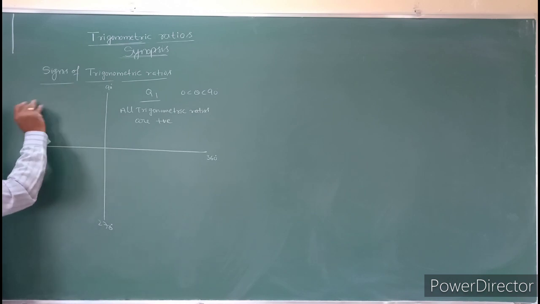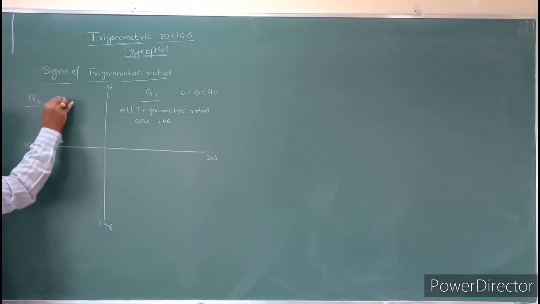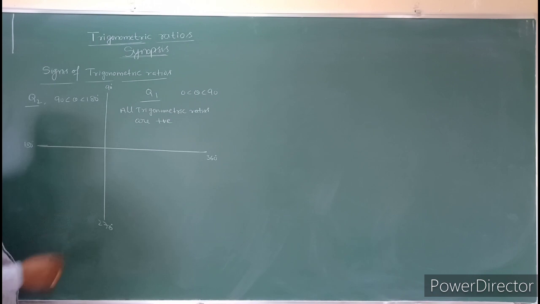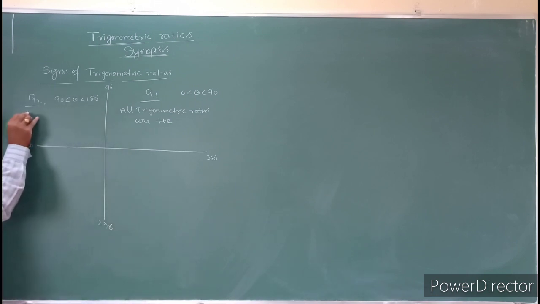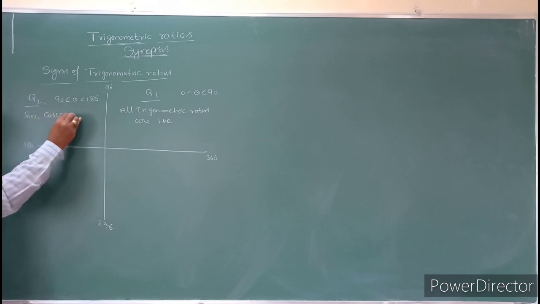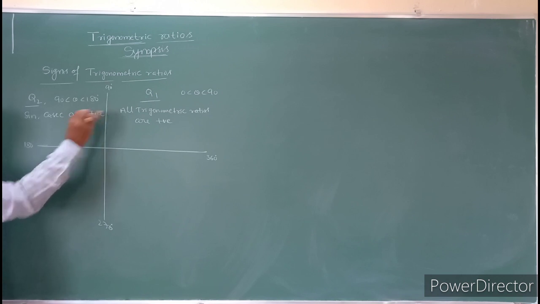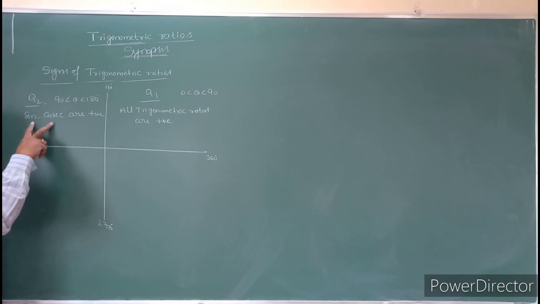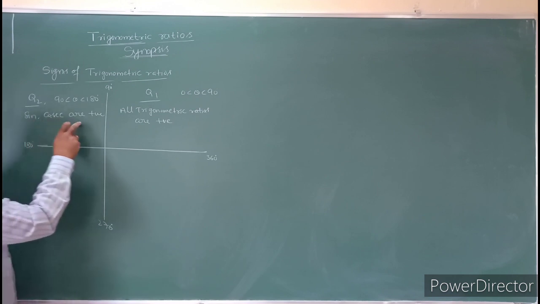What is the Q2? Q2 is nothing but 90 is less than theta is less than 180 degrees. In this one, which trigonometric functions are positive? Sine, and the reciprocal, cosecant, are positive, and the remaining all are negative. Only 2 trigonometric functions are positive: sine and cosecant.